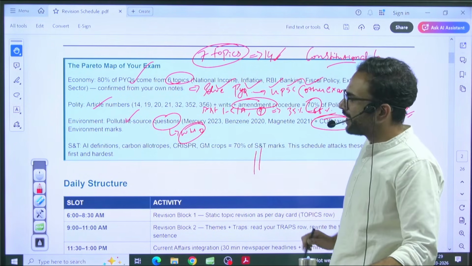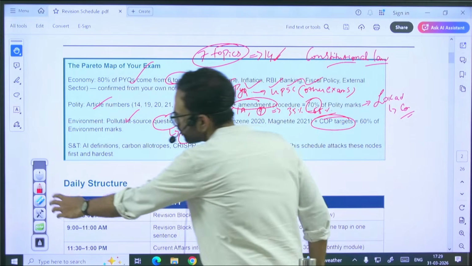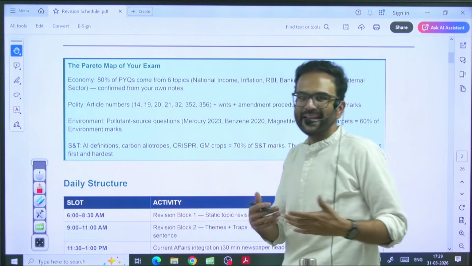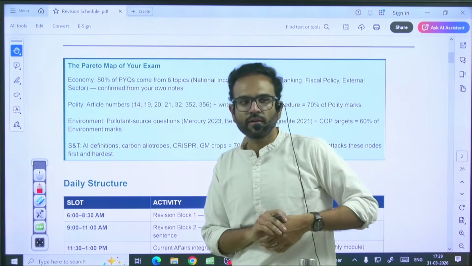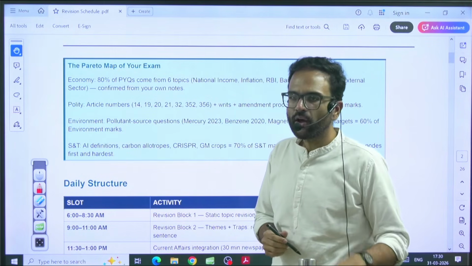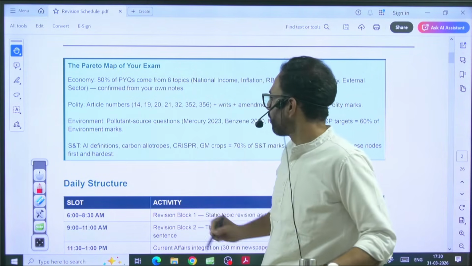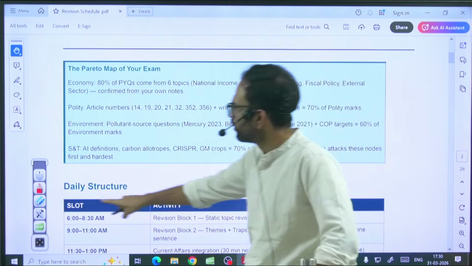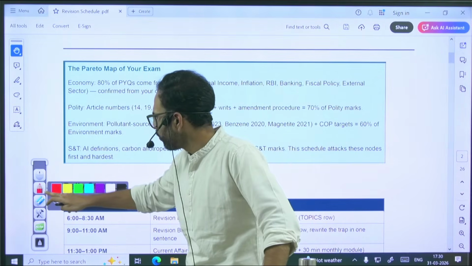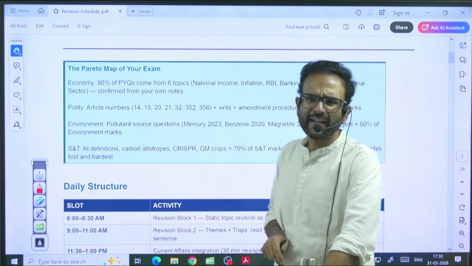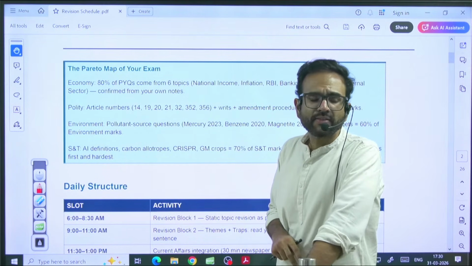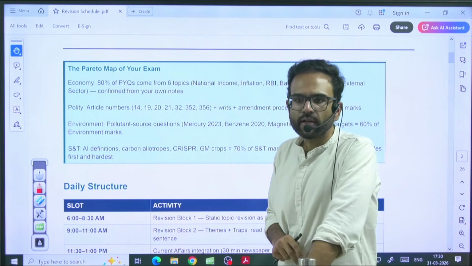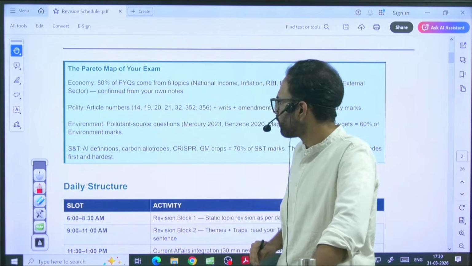Now, when it comes to science and tech in our modules, I've divided it into some basics. Say for example, once you understand the cell biology basics, you can solve at least 50% of the biotech questions just by knowing the basics. I request you to go back to that cell biology and basic biotech based questions. Most of them will come from there.